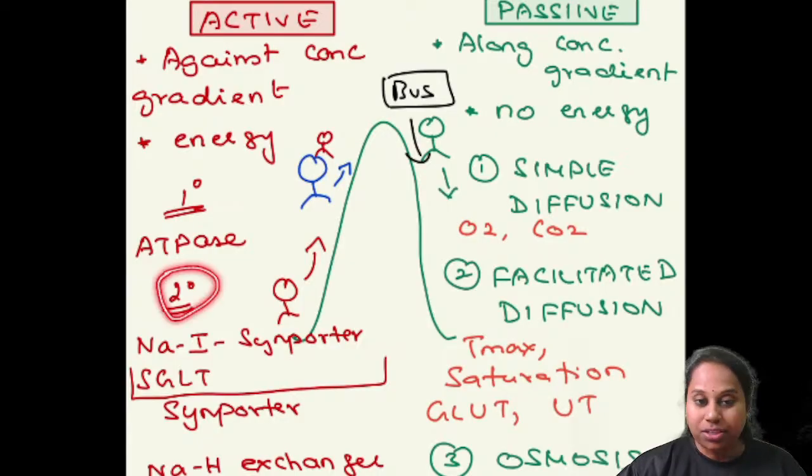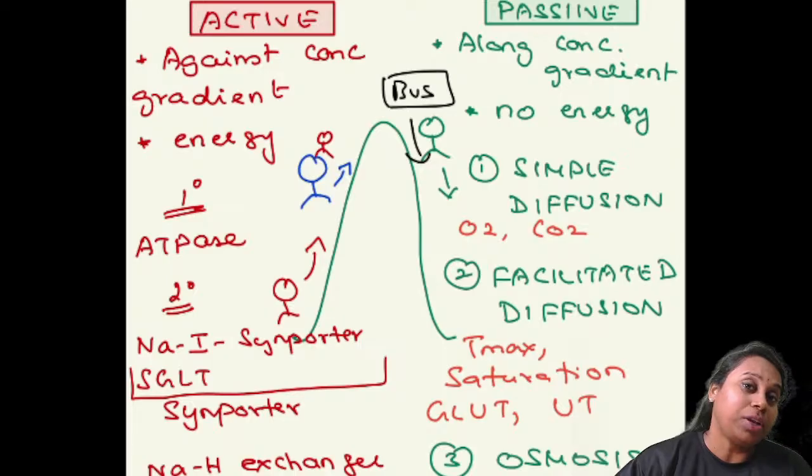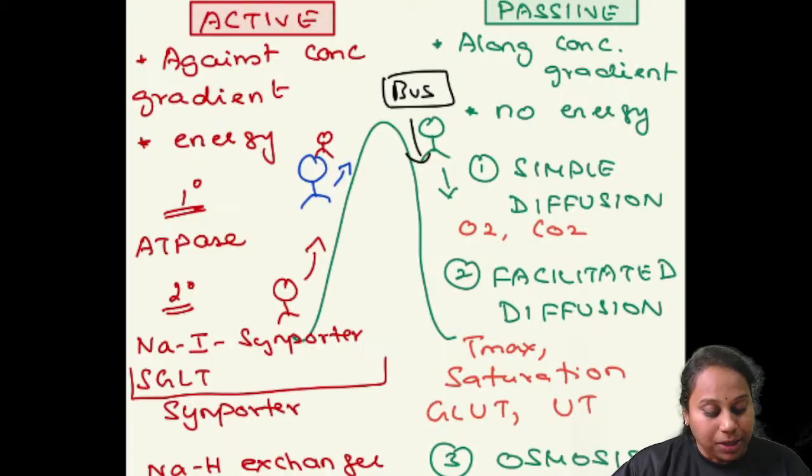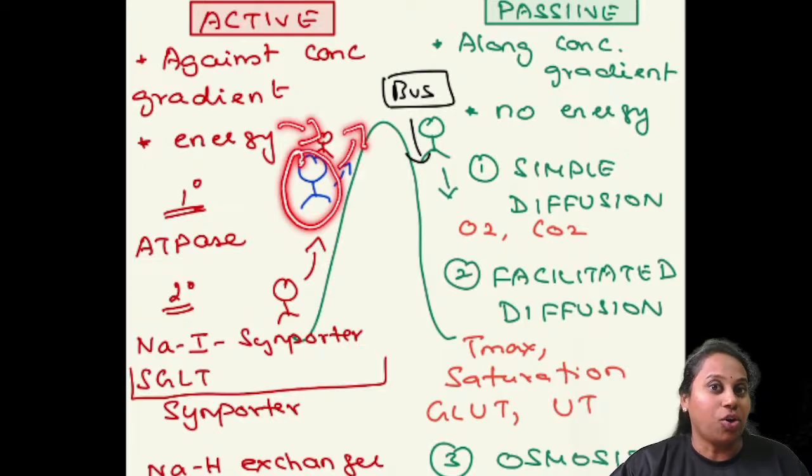What is secondary active transport? You want to climb the mountain, but you are so lazy to break your own ATP. So what you do, there is already your friend who is climbing the mountain. You just climb on top of your friend. Now both of you are climbing the mountain. This is also active, but you are not using your own energy, your own ATP. You are using your friend's energy. You are dependent on your friend.